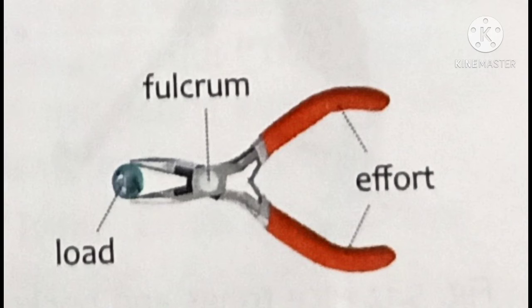Now again, I repeat: the fixed point about which the lever can rotate is the fulcrum. The object to be lifted or moved with the help of a lever is called load, and the force applied on the lever is called effort.